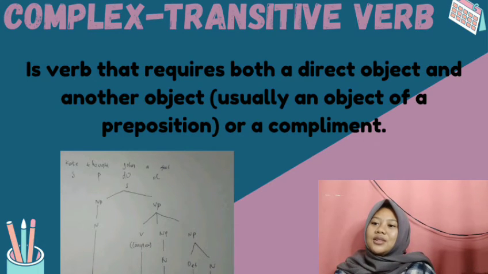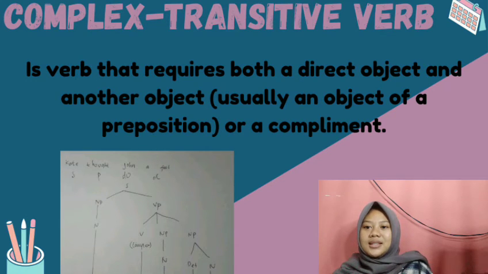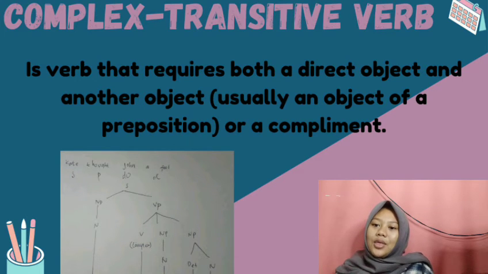So let's draw the tree diagram. Okay, firstly we put S as a subject and we divide it into two, noun phrase and verb phrase. Kate is a noun, thought is a verb, a complex transitive verb, John is a noun, a is a determiner, and fool is a noun. So it's easy, right?